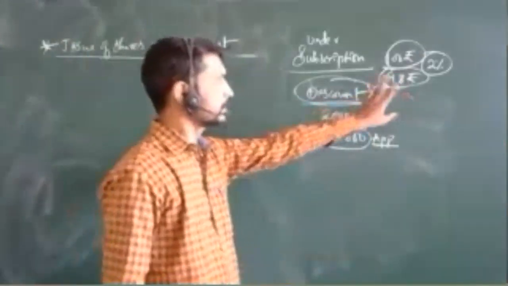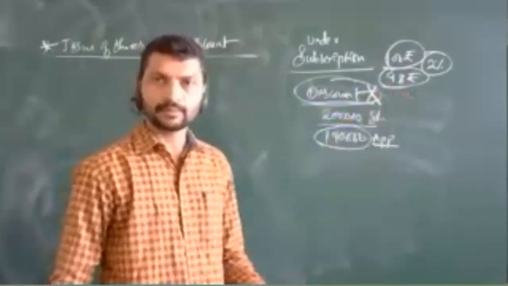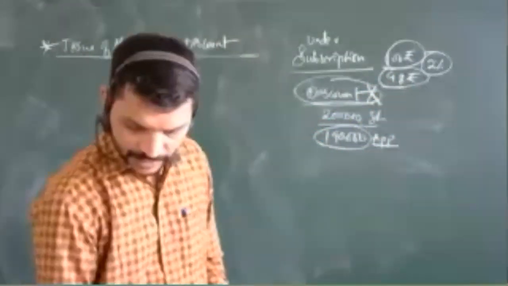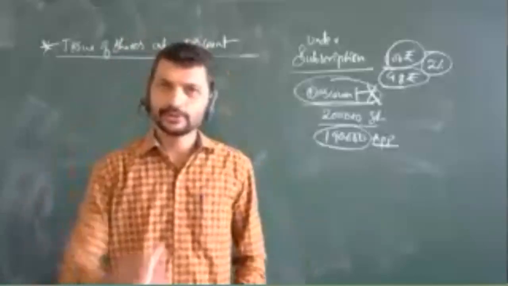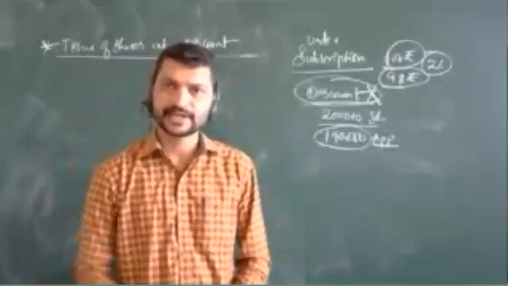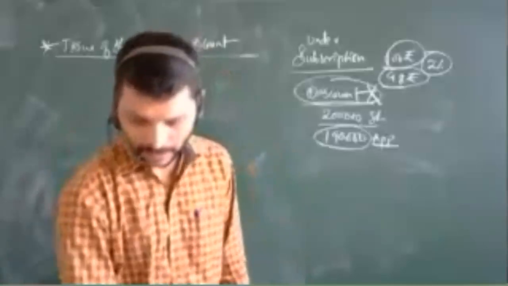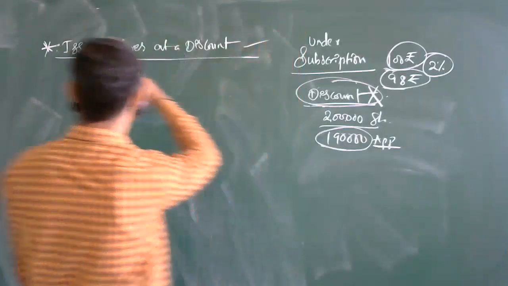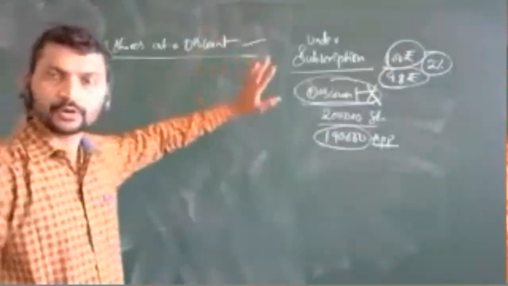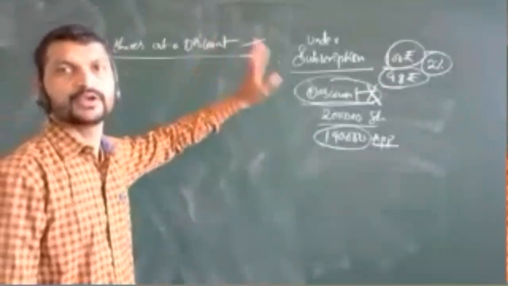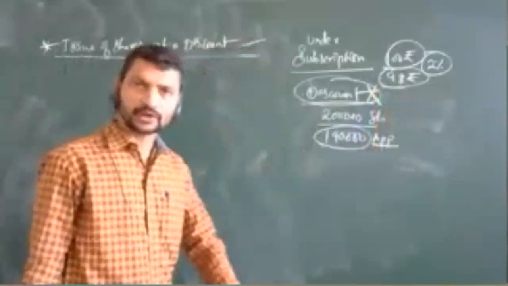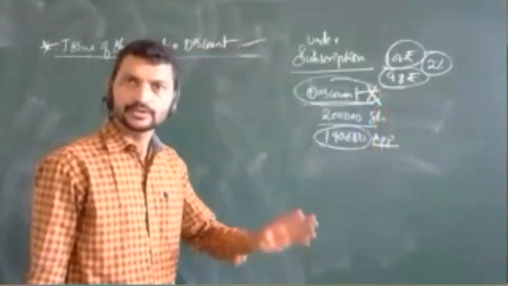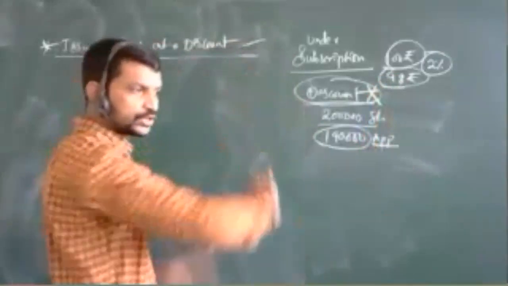It is a general rule. You can provide it, but it should be under the reissue of forfeited shares. That is what we are going to discuss in the next part. Forfeited shares we will discuss in the later part. So this is over. What is issue of shares at a discount? We are not going to have any journal entries regarding this, because we are not permitted to issue shares at a discount. That is the general rule.